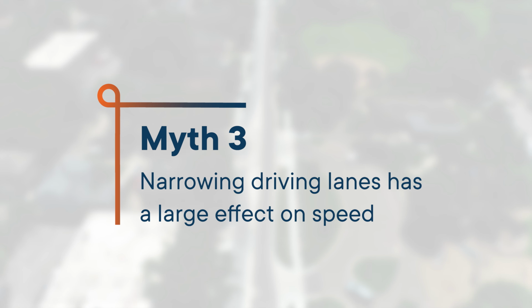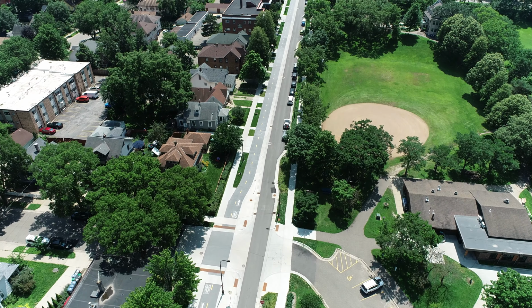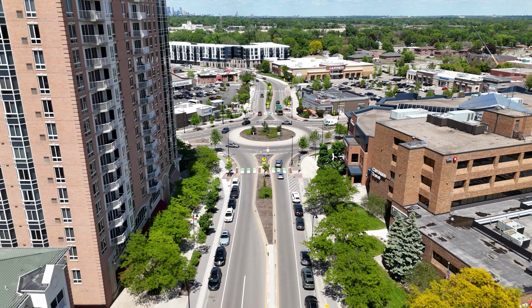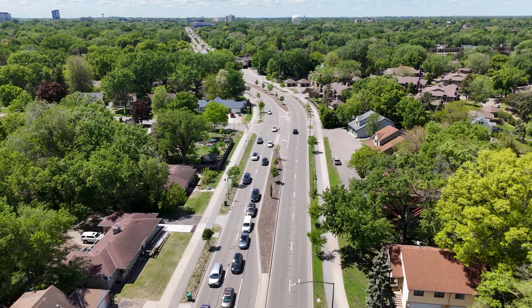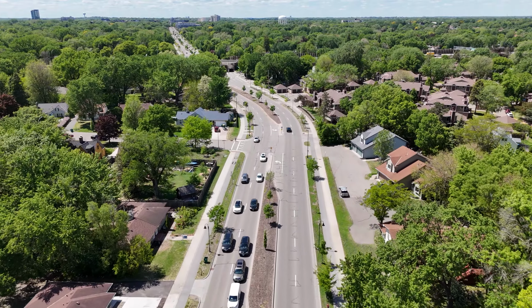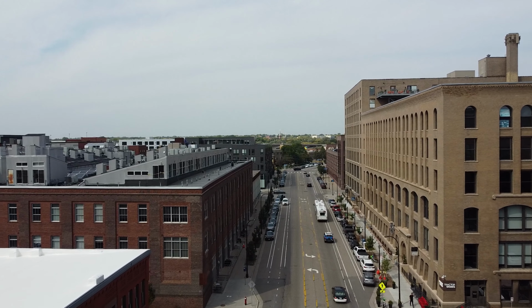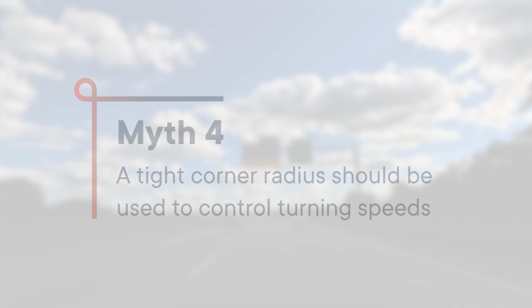Myth 3. Narrowing driving lanes has a large effect on speed. While narrow lanes may result in some reduction in vehicle speeds, other roadway features are more likely to result in greater speed reductions, such as the presence of curb and gutter, sidewalks, and medians. Within the same urban context, vehicle speeds are likely to be similar when comparing standard and narrow lane widths.